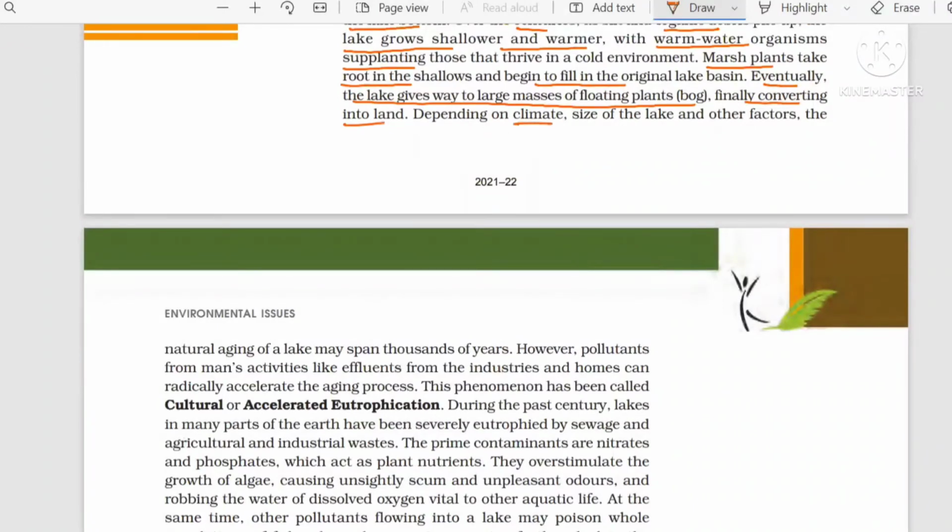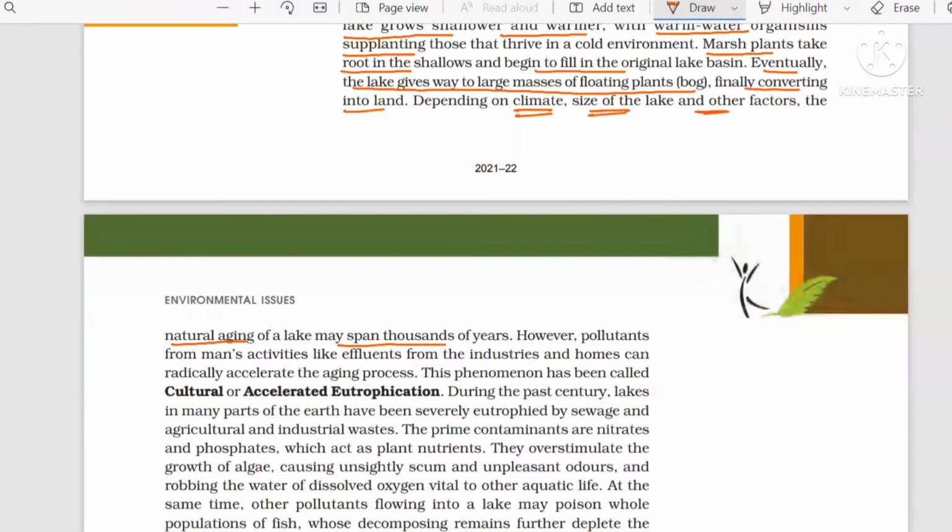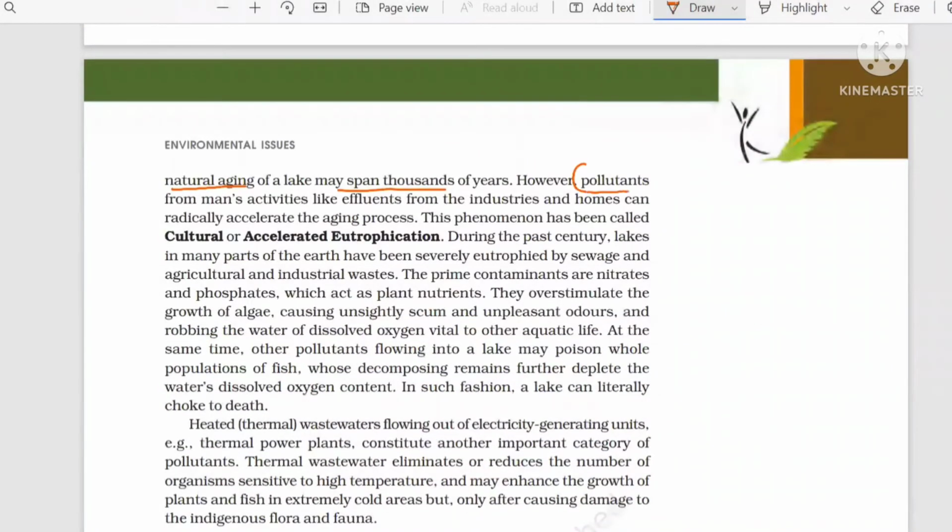Depending on the climate, size of the lake, and other factors, natural aging may take anywhere from a few years to thousands of years. But because of the increase in pollutants from man-made activities, like pouring effluent from industries or houses, this process has accelerated. Because this process is accelerated, we use the term accelerated eutrophication or cultural eutrophication.